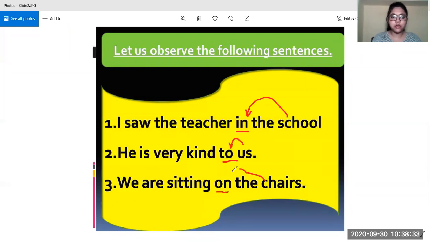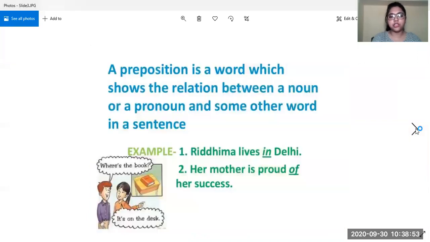See, chair is a noun, us is a pronoun, and they are bringing out a relation between the noun used in the first part of the sentence and the one used in the second part of the sentence, right? So that is the definition of a preposition.